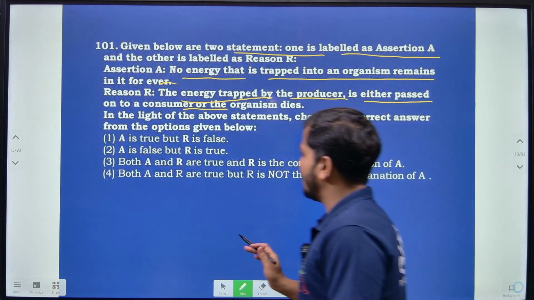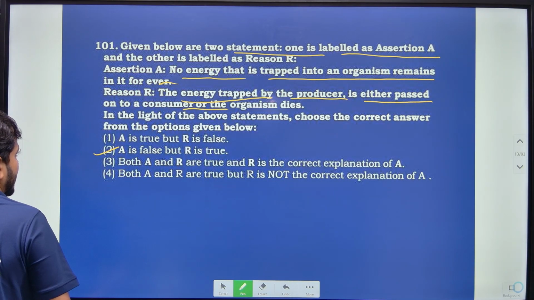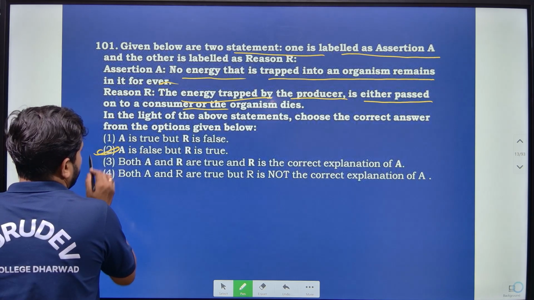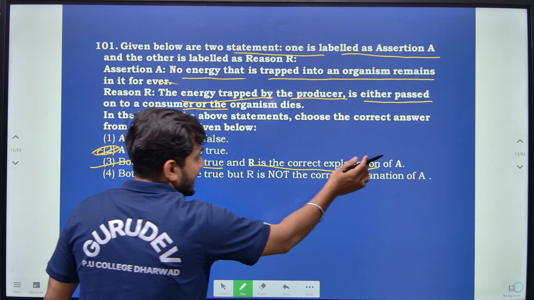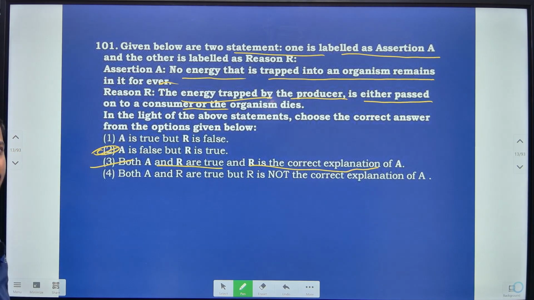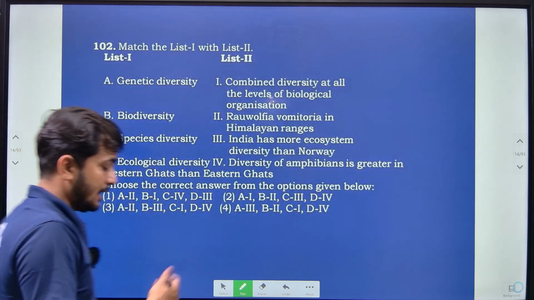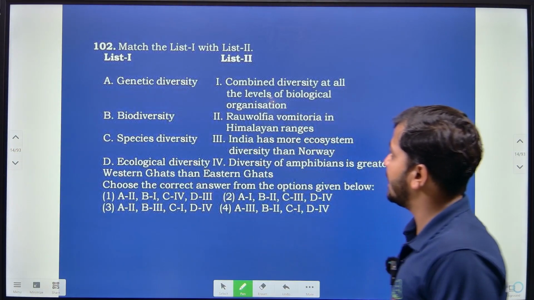So based on that, both assertion and reason are true, but the reason is not a correct explanation of the assertion. This can be seen with respect to energy production and energy transfer in different trophic levels.